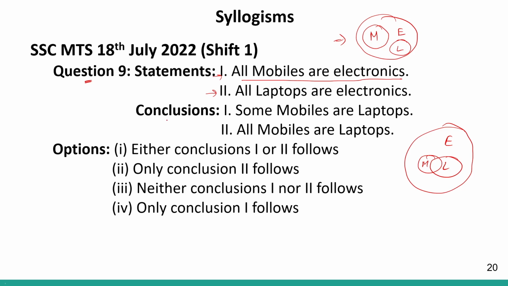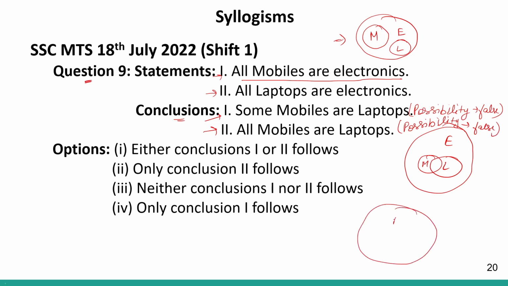So based on this diagram, let us look at the conclusion. Conclusion number 1 says some mobiles are laptops. So this is a possibility. It may or may not be true. Therefore, this will be false. Correct? Second one says all mobiles are laptop. This is again a possibility which may or may not be true. So this is false. Correct? All mobiles are laptops will be represented something like this. So this is also possible. So now we have 3 diagrams.